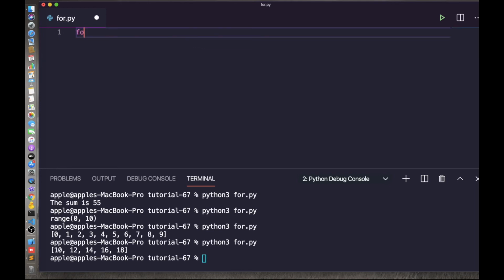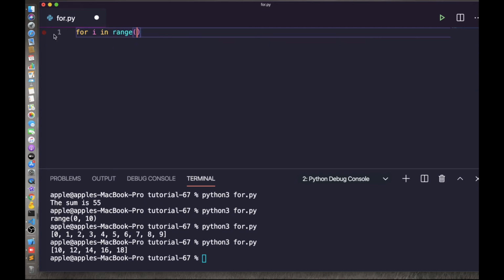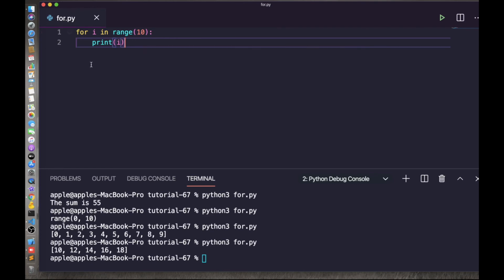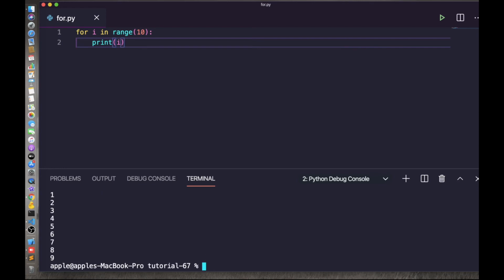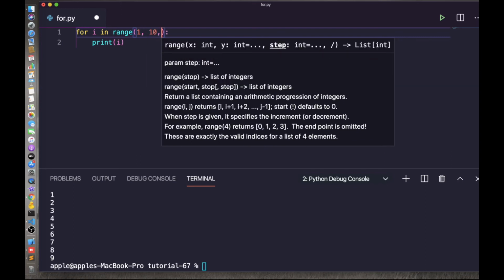Here you can write for i in range, suppose the first one is 10. Here you can print i. Let me show you the result. Let's execute this one. Here it is, 0 to 9. We can print all the range. Similarly, you can define the step also. Here, 1 to 10, the step is 1.